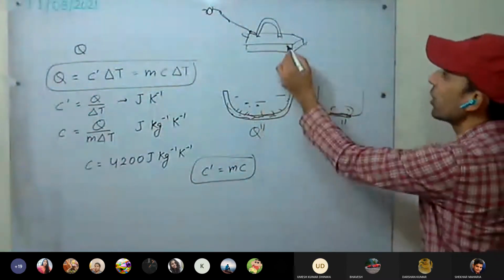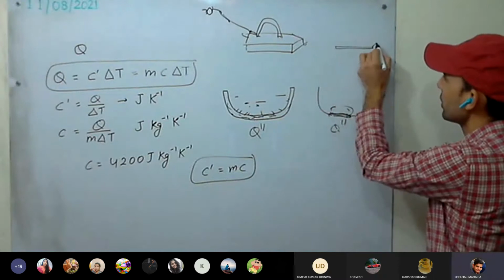So for example, we are having iron. One is thick, one is very thin.